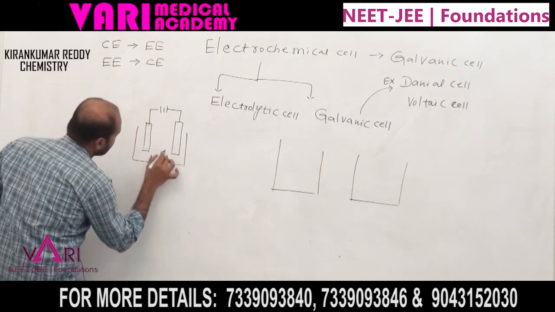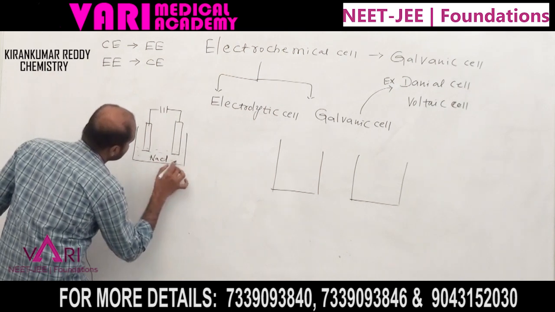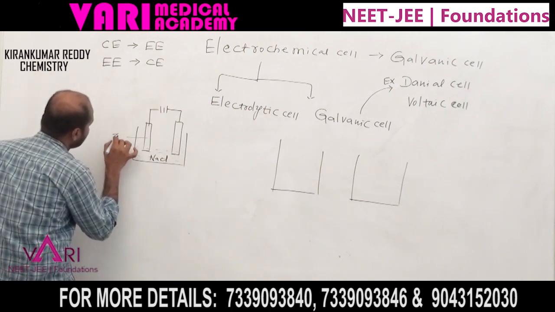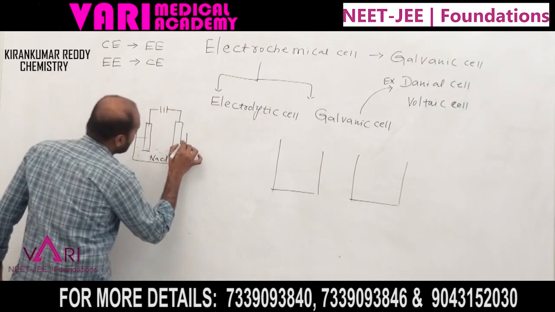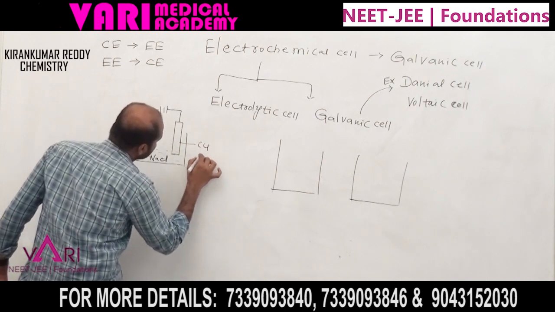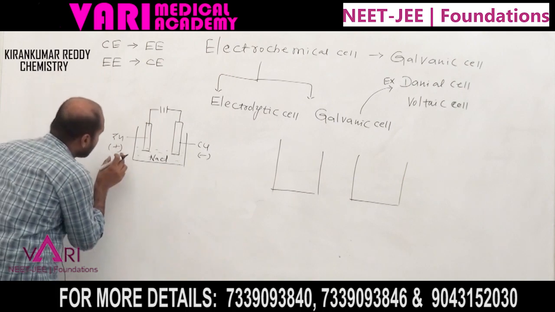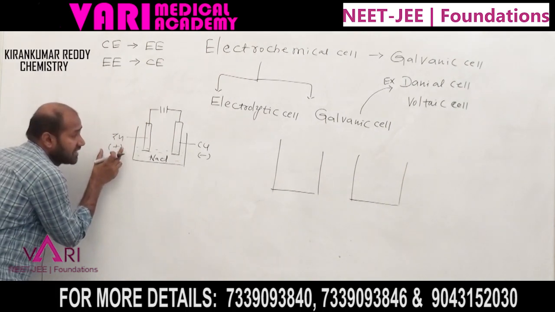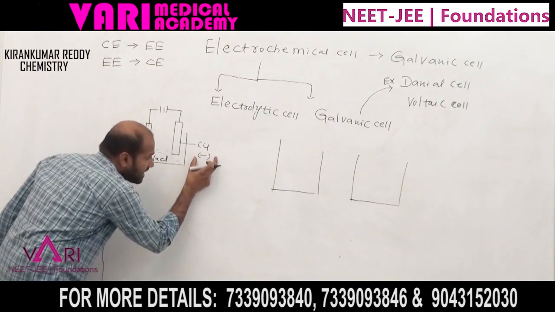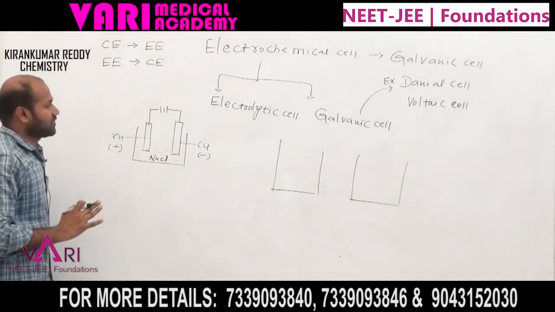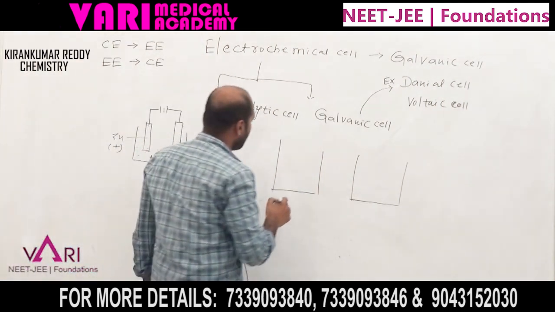Now which one is the electrolyte, students? NaCl is the electrolyte. Here the zinc electrode acts as anode and the copper electrode as cathode. This is the negative electrode, and here is the positive electrode. At the anode, what reaction takes place? Oxidation. At the cathode, what reaction? Reduction. Remember always.